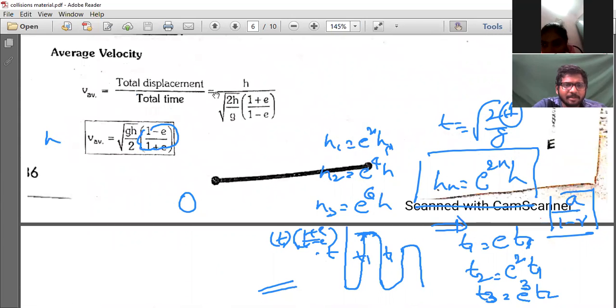Yes, sir. What is the time taken for the nth rebound? What is the maximum height it will reach after the 8th rebound? What is the total time taken for all the collisions? Like that, questions may be asked.